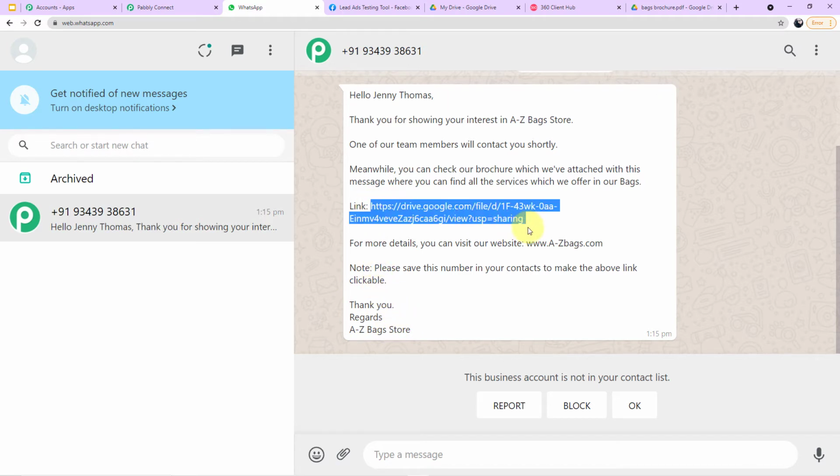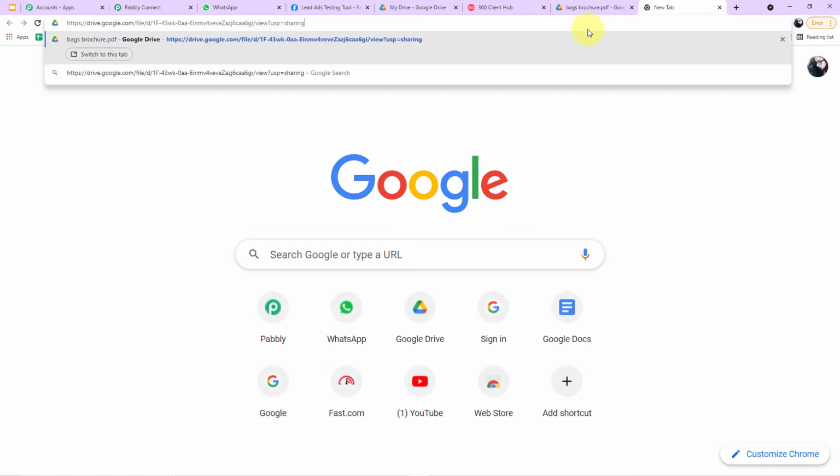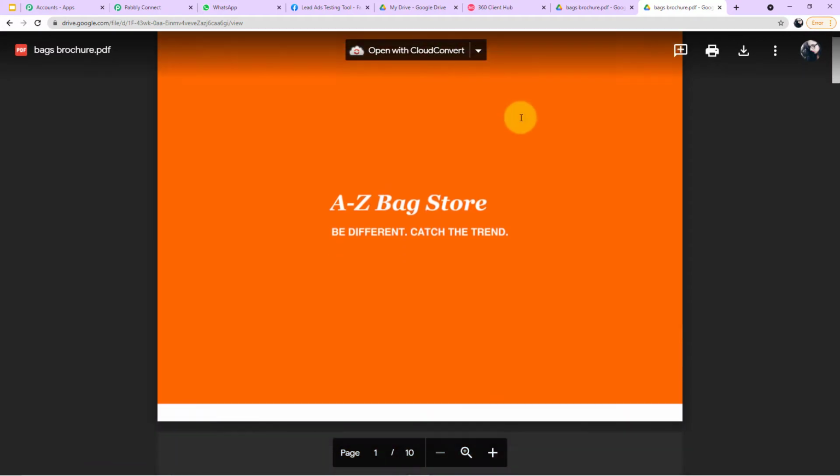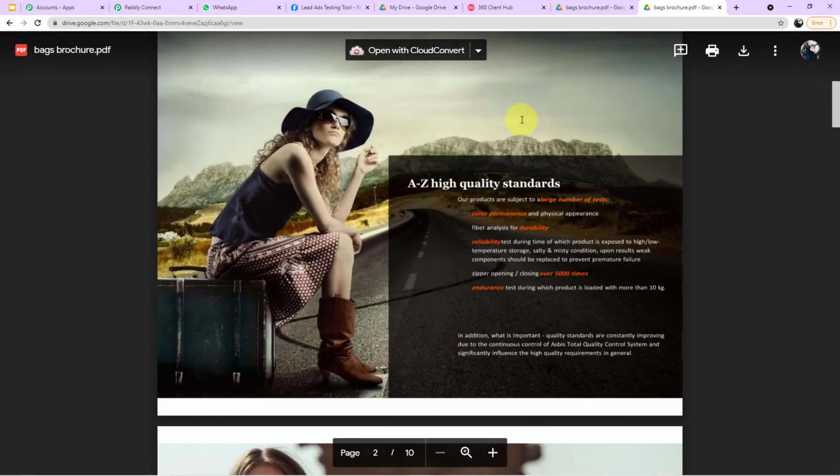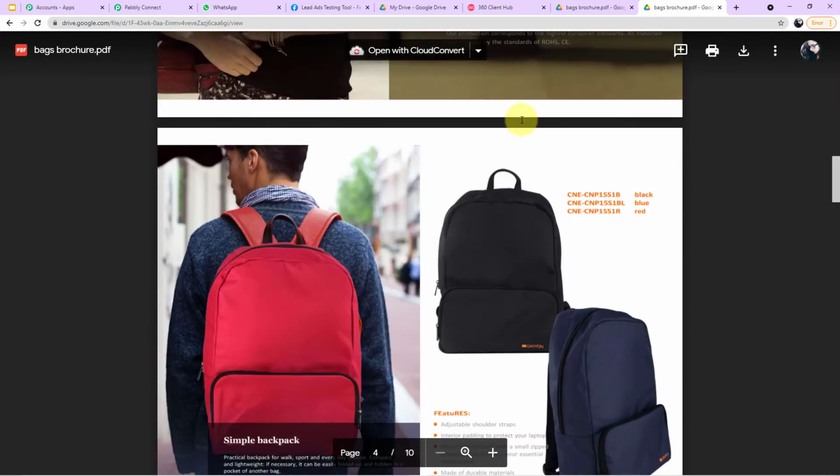Now let me copy the link and show you whether the link opens the brochure or not, which we are providing to our customer. Yes guys, you can clearly see the brochure here. This is the particular brochure which this customer will be receiving.